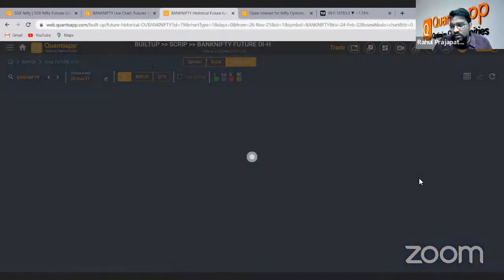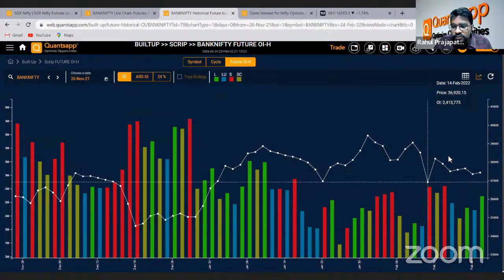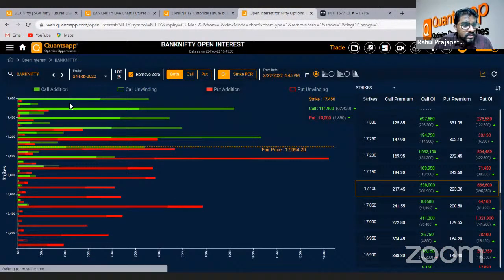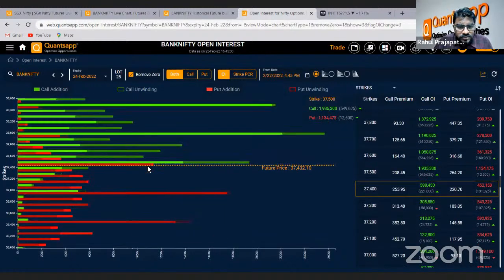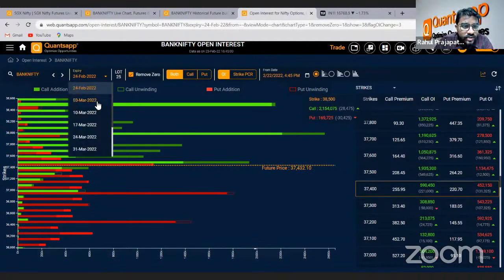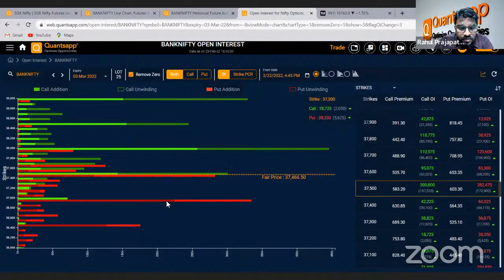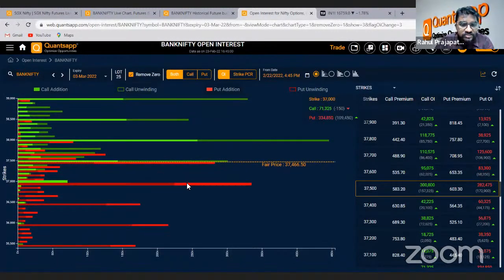If we check OI data, again, I'm already continuously saying there is no clear sign from Bank Nifty on this particular thing. If we go and check here, you can see 37,000. So let's check the next expiry only. Probably the market could take a hit on this particular level. So 37,000 could be a good support. After that, 36,000. On the higher side, 38,000 and 37,500 would be a resistance, right?